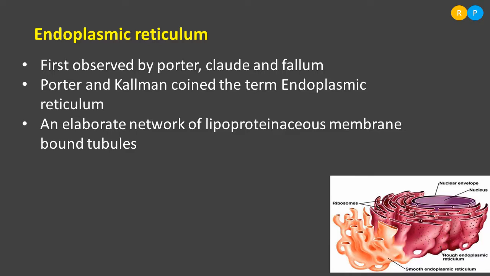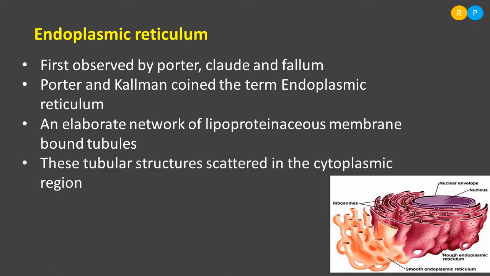so that it is called lipoproteinaceous membrane. And this membrane is present in the form of a network, and it extends in such a way that in the cytoplasmic region it forms a huge network, so that it is an elaborate network of lipoproteinaceous membrane-bound tubules. So this membrane is actually forming a tube-like structure in the cytoplasmic region. Understood, right? These tubular structures are scattered in the cytoplasmic region. So within the cytoplasmic region, this tubular structure is highly scattered.